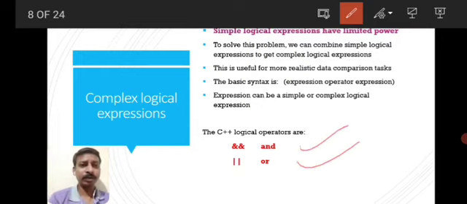And is written as two ampersand symbols without spaces, which means it is the logical and operator. Similarly, two vertical lines without spaces indicate the logical or operator.